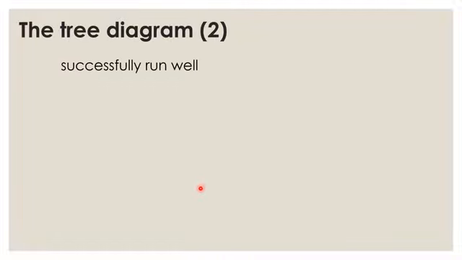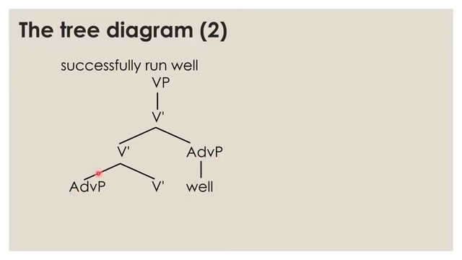And then in the second phrase we have the tree diagram "successfully run well". Here the VP doesn't branch, it goes directly to a V bar because it doesn't have a specifier. The specifier is not presented in this diagram, and then it branches into the adverbial phrase as an adjunct, and then we have another adverbial phrase as an attribute, and the V bar here is "run". It's still a V bar because it doesn't have a complement.